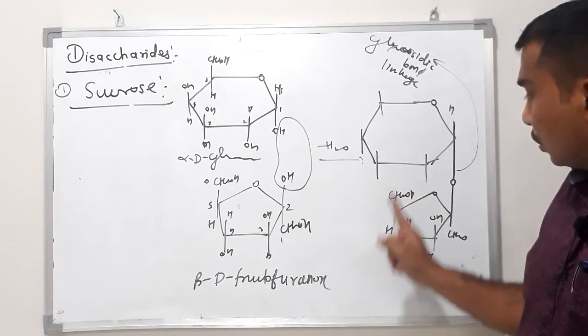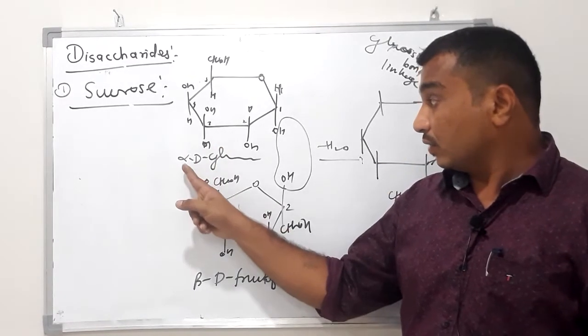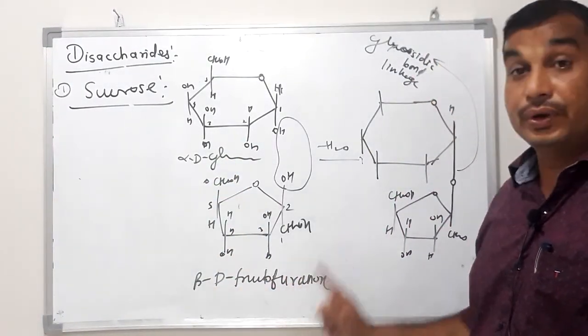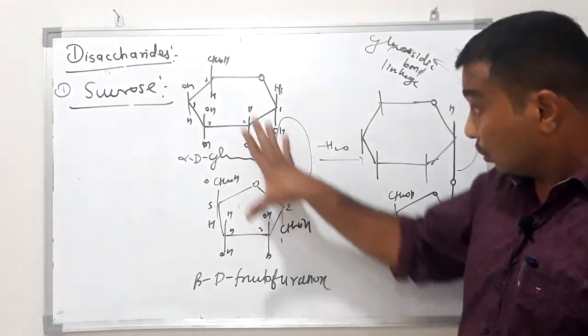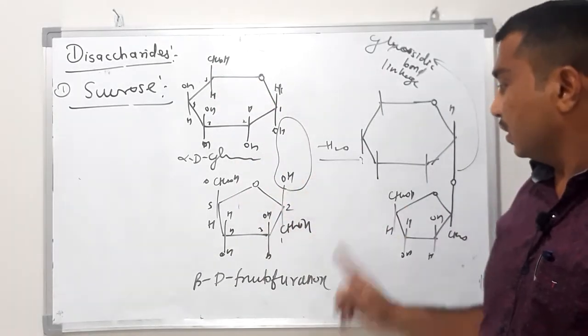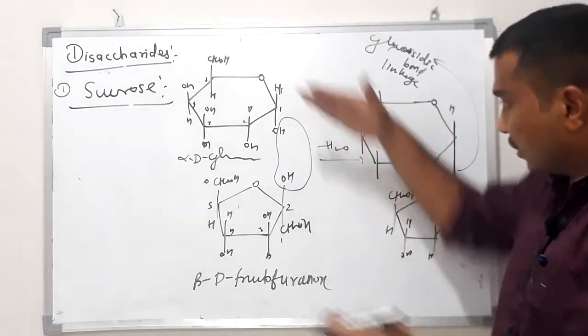To draw the structure for sucrose, we must know the structures of alpha D glucopyranose as well as beta D fructofuranose. If you draw these two structures, then it is very easy to draw sucrose, because we just have to combine them.